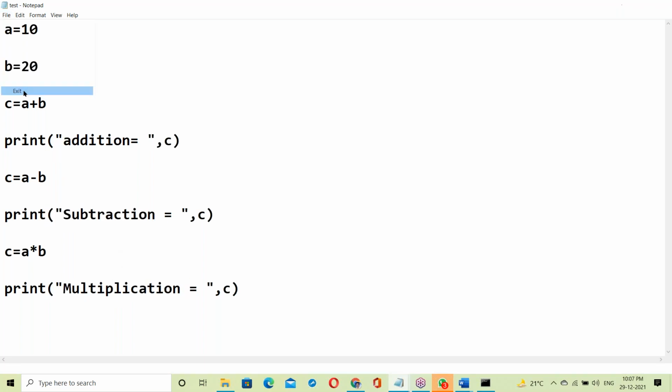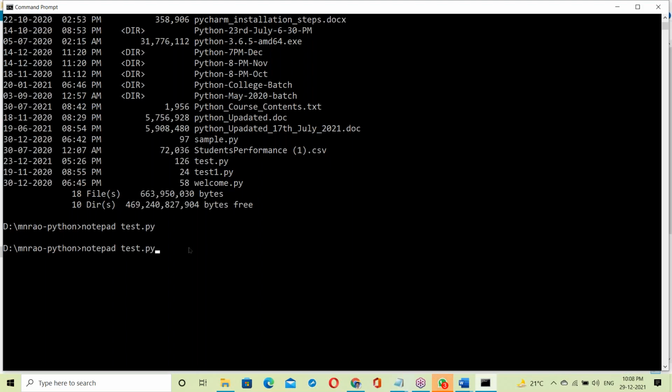The Python script runs directly. Suppose it is a C program: we must compile it first, with error checking, and if there are no errors, then execution. But Python is not like that. It runs directly, with no error checking up front. It is an interpreter-based language with direct execution.